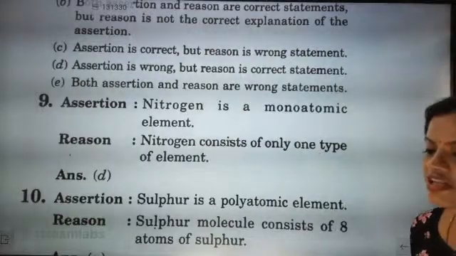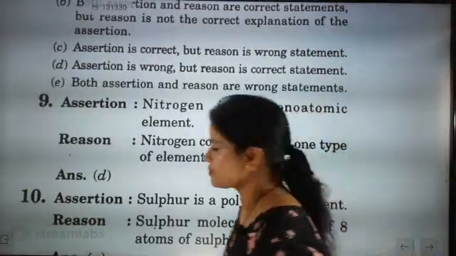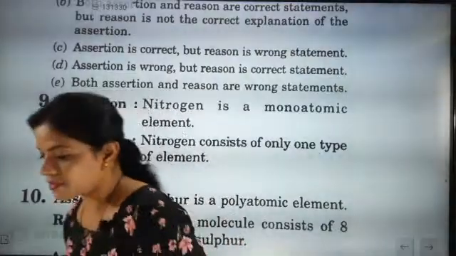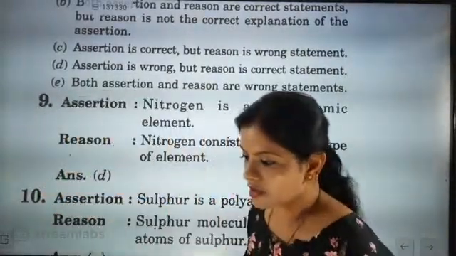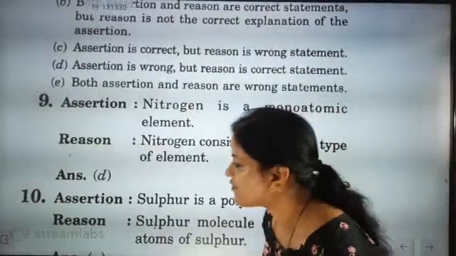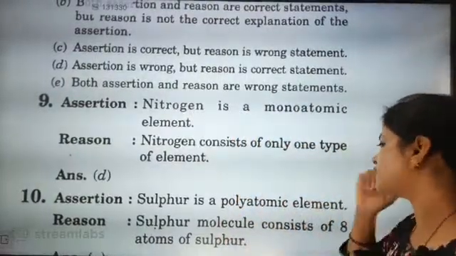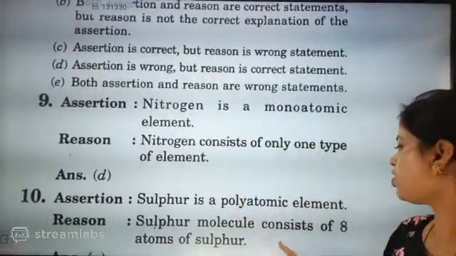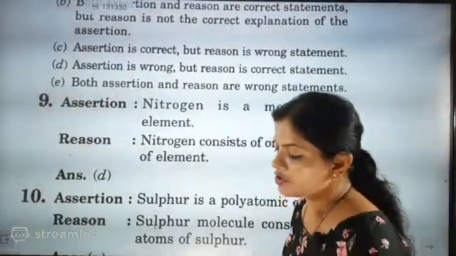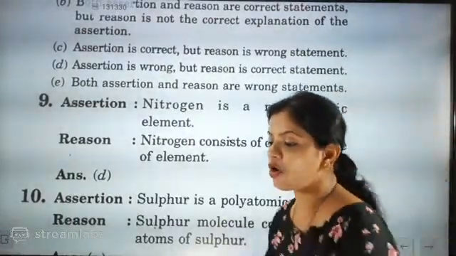How many atoms are there in sulfur? Very good. So exactly, sulfur is a polyatomic element. Sulfur molecule consists of 8 atoms of sulfur.